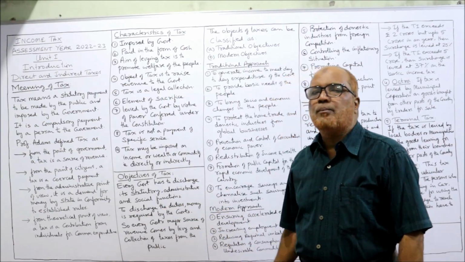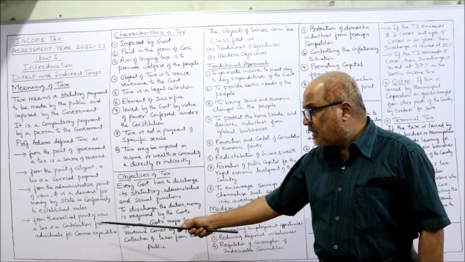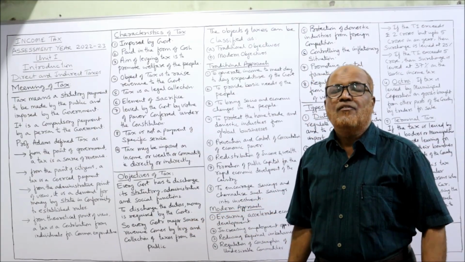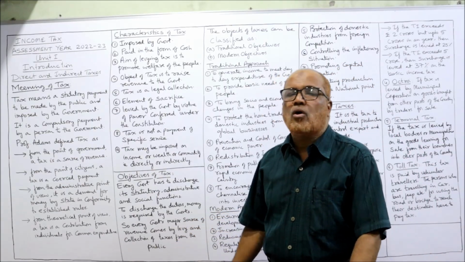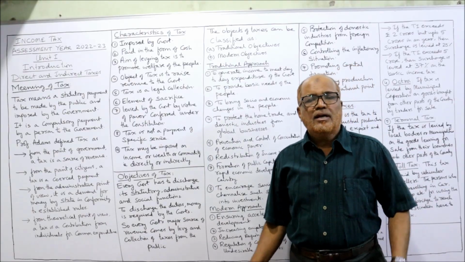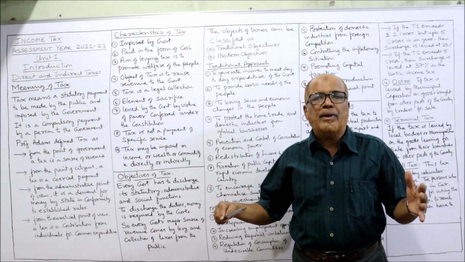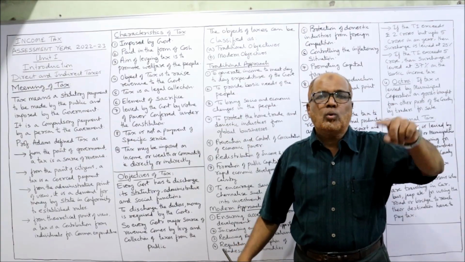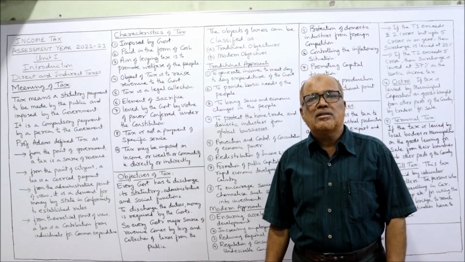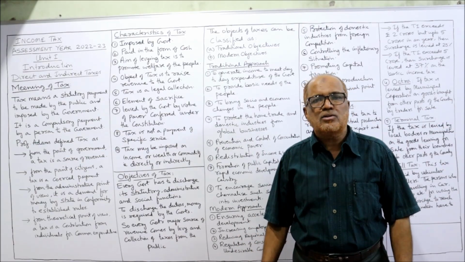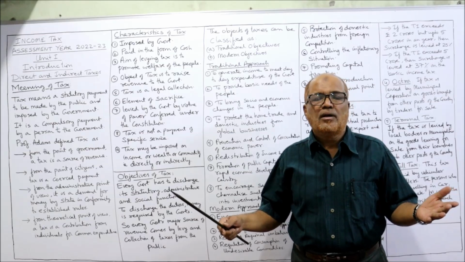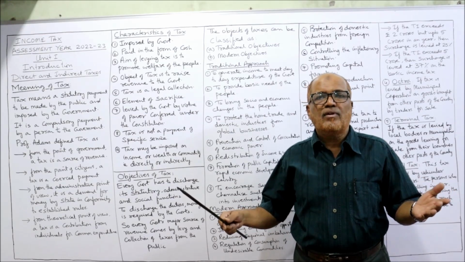Lastly, from the theoretical point of view, a tax is a contribution from the individuals for the common expenditure. It's a contribution made by the people of the country to the government so that the government can spend it on common expenditure, expenditure required for everyone.